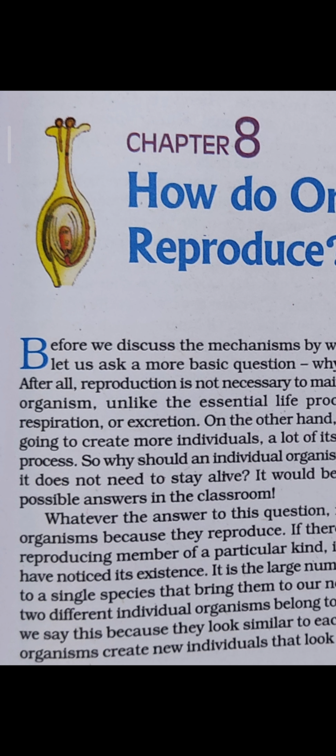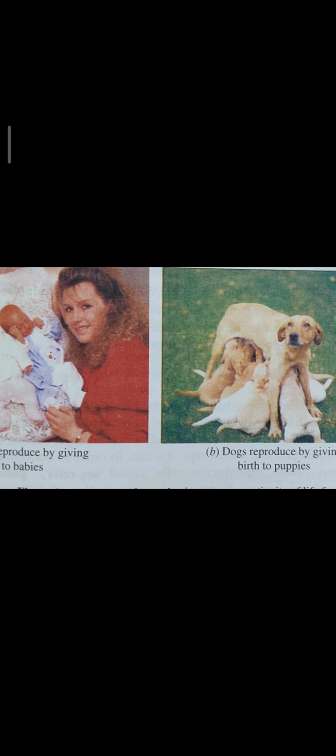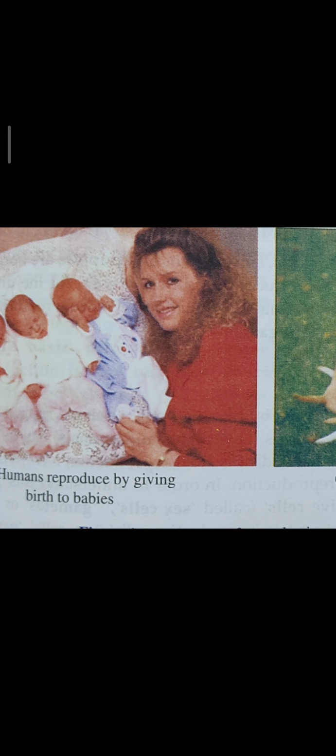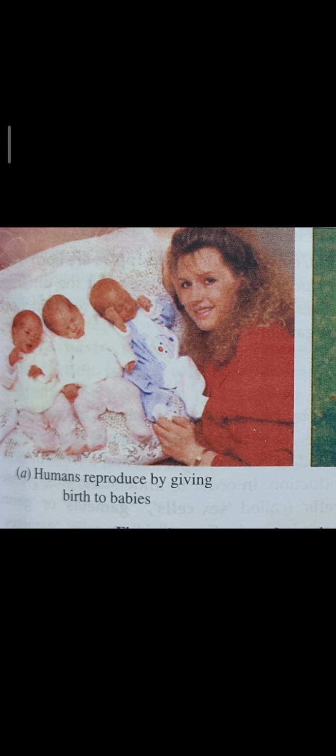For example, human beings. You can see here, human beings reproduce by giving birth to babies, sons and daughters. These babies grow and ultimately become adults.